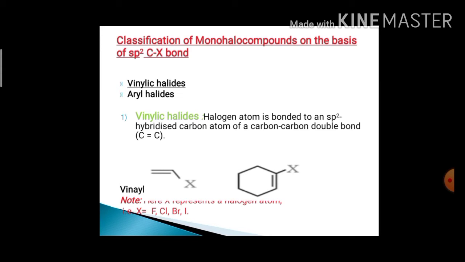First of all, we'll discuss what vinylic halides are. In vinylic halides, the halogen atom is directly attached to the sp2 carbon atom. Example: CH2=CHX, where the halogen atom, that is X equal to Cl, Br, I or F, is directly attached to the sp2 carbon atom.